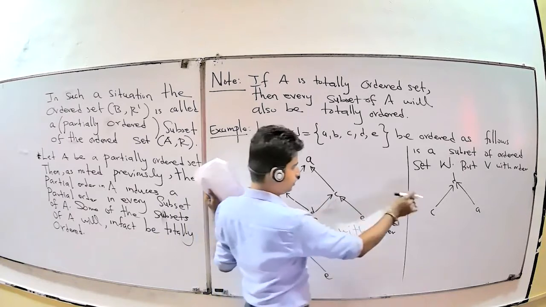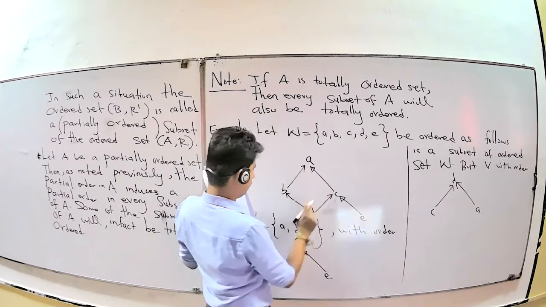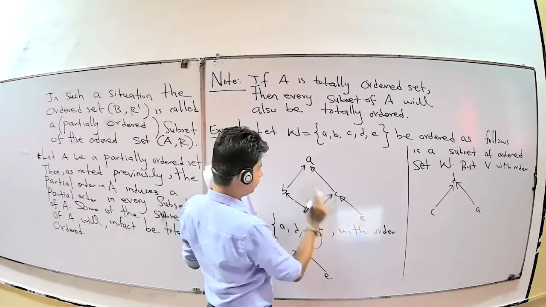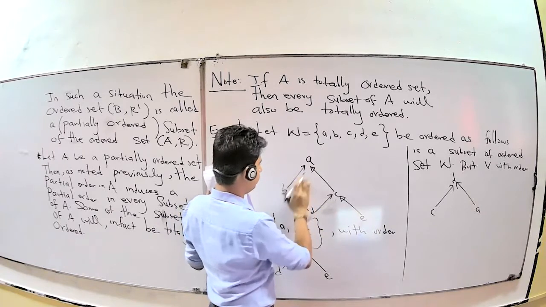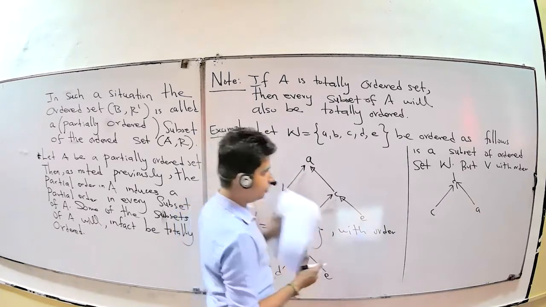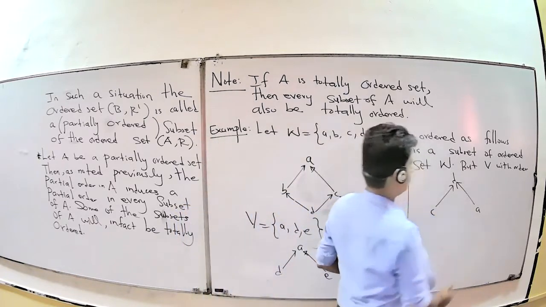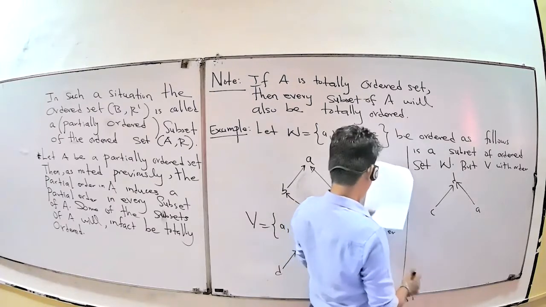Therefore, it is not a subset. A to D: is it possible? No. Only D to A is possible, not A to D, because it is in the opposite direction. Therefore, it is not a subset of the ordered set W.